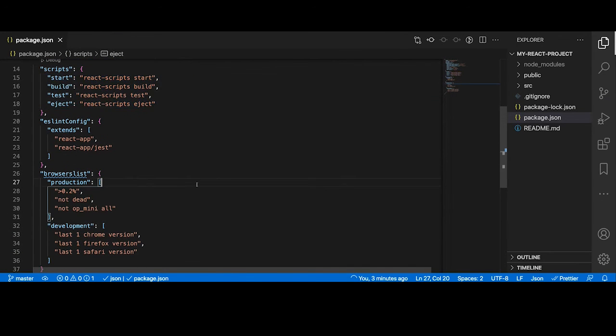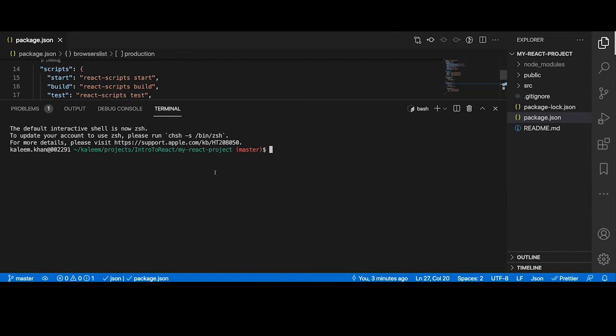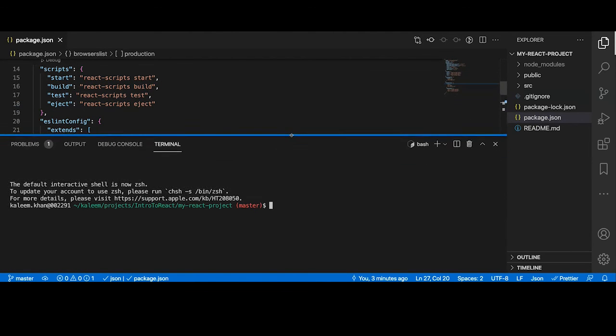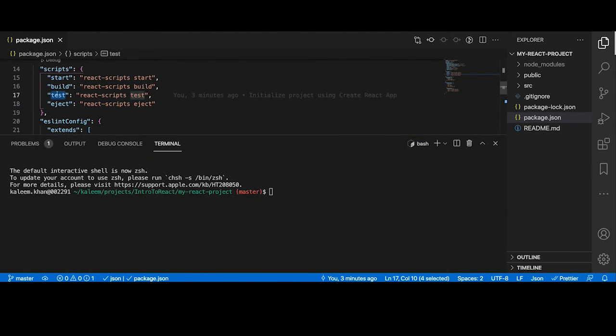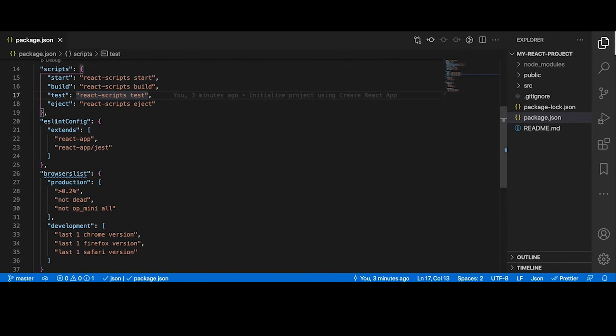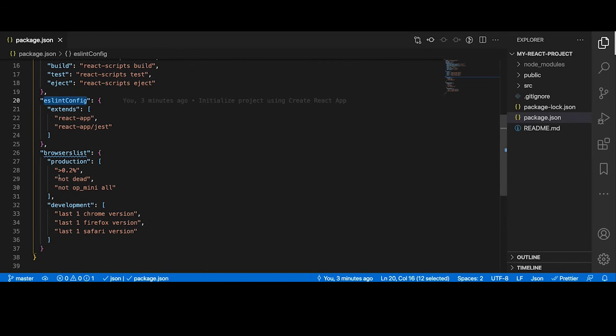On Visual Studio Code, we have this shortcut, Control and that tilde sign. I'll open this and let's see. I'll run this test command. Let's see. Oh, let me run this start command and see what happened. Before that, it is using ESLint. There are some browsers which are supported for production and development.